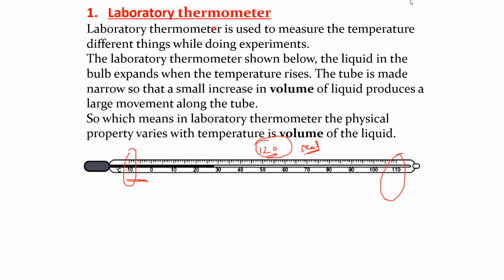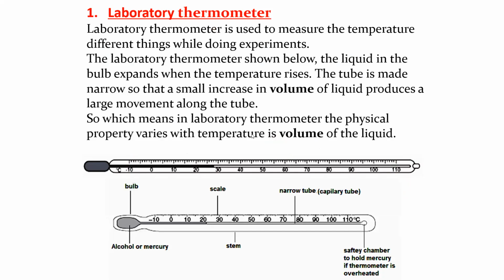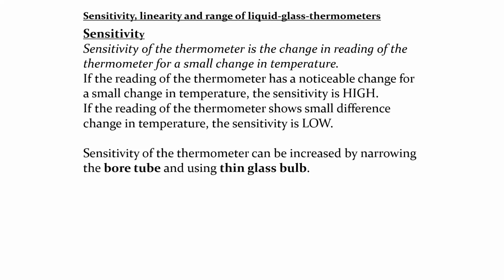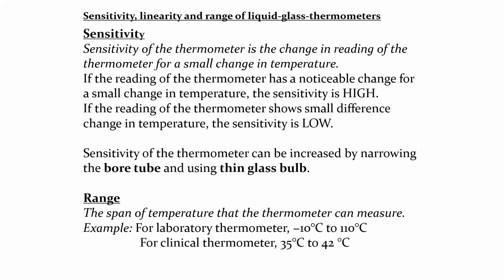So which thermometer has a greater range, or can read more numbers? That is the laboratory thermometer. A laboratory thermometer has a greater range as compared to a clinical thermometer. So range refers to the numbers which our thermometer can read.